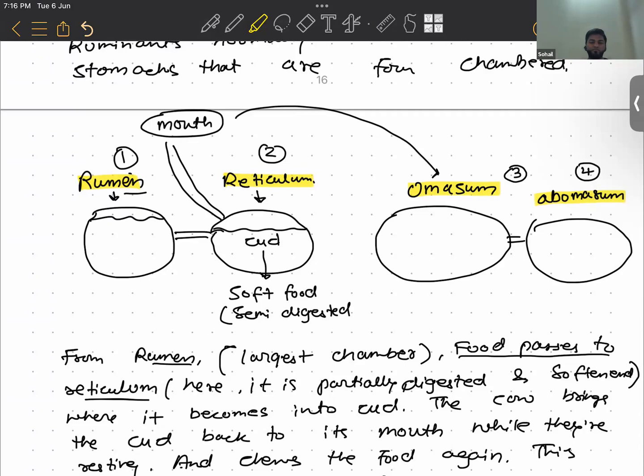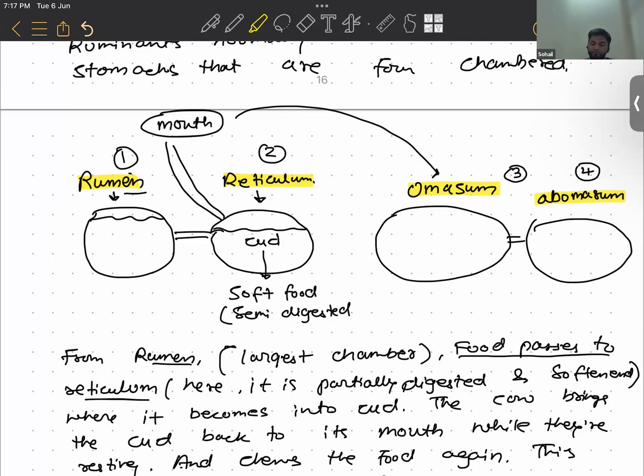Rumen, R-U-M-E-N. Okay. Reticulum. Omasum, O-M-A-S-U-M. And the last, the fourth chamber, abomasum. A-B-O-M-A-S-U-M. Very good.